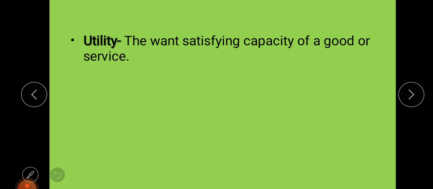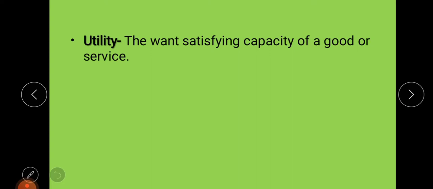Suppose you are hungry now, then food, any sandwich, that particular thing has the power to satisfy your hunger. It is said that that particular thing has utility, because that thing will be able to satisfy whatever you are wanting.